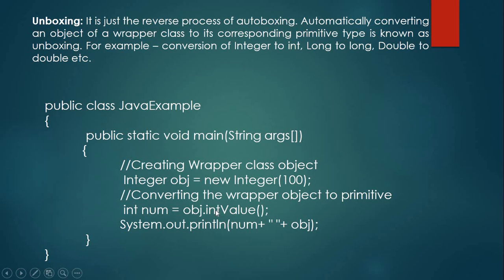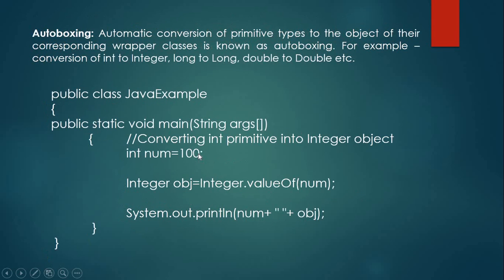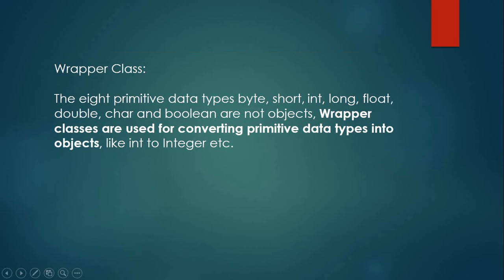If our object is of float data type, then we will write obj dot floatValue. If it is of type double, then we will write obj dot doubleValue. So this is the conversion of object into the primitive data type. Here our object is converting into the integer variable. So this is the concept of unboxing. Okay, so this is the concept of Wrapper class, autoboxing and unboxing.